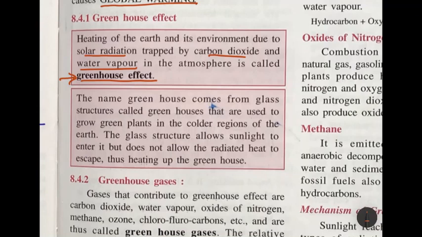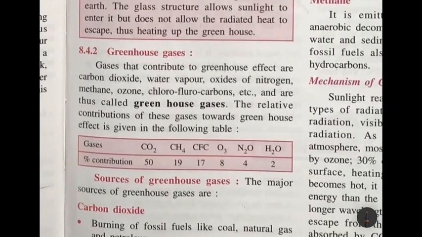The glass structure, what does it do? It allows the sunlight to enter but does not allow the heat to escape out. It only allows the heat to come inside the glass structure, does not allow the heat to escape out. That is, the heat will remain trapped inside the greenhouse, okay. So as a result the greenhouse gets heated up. So that is why the term greenhouse gases.